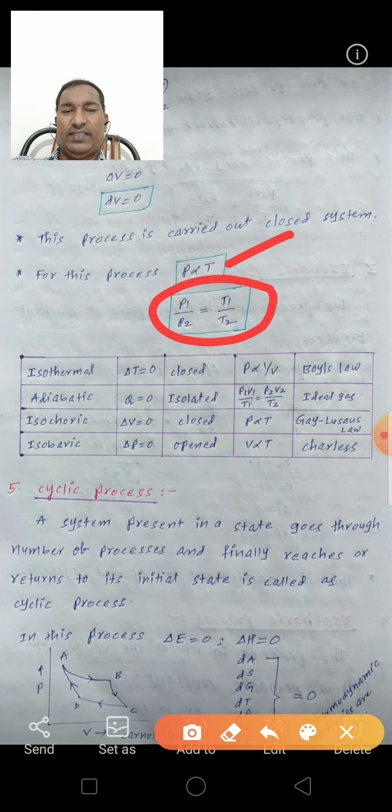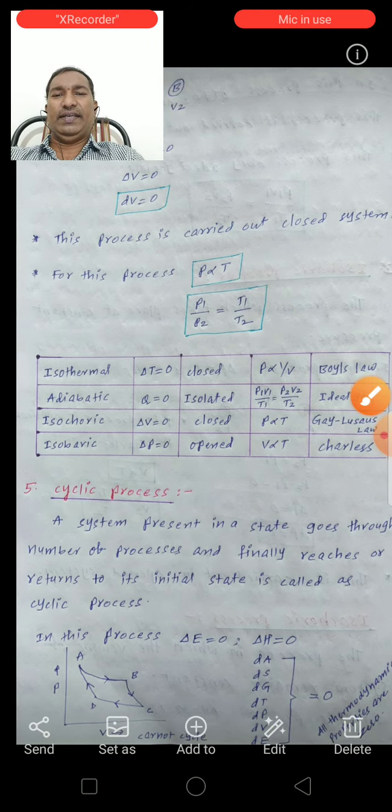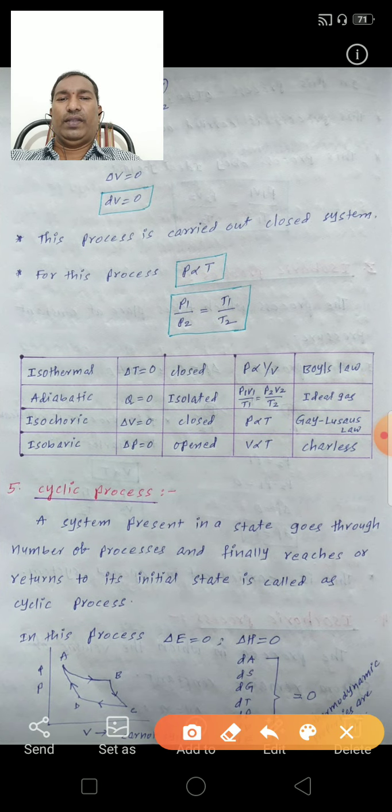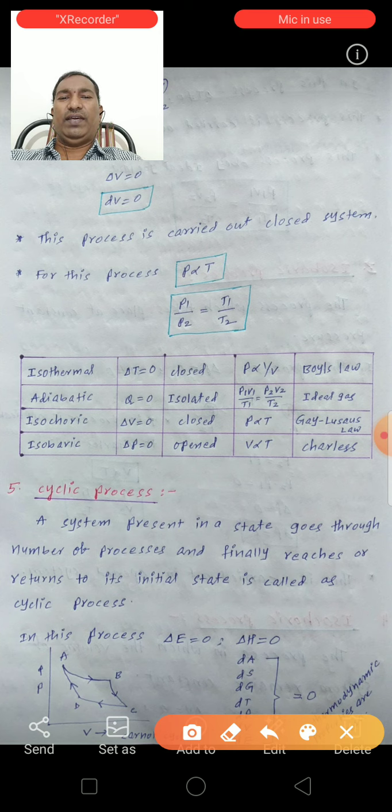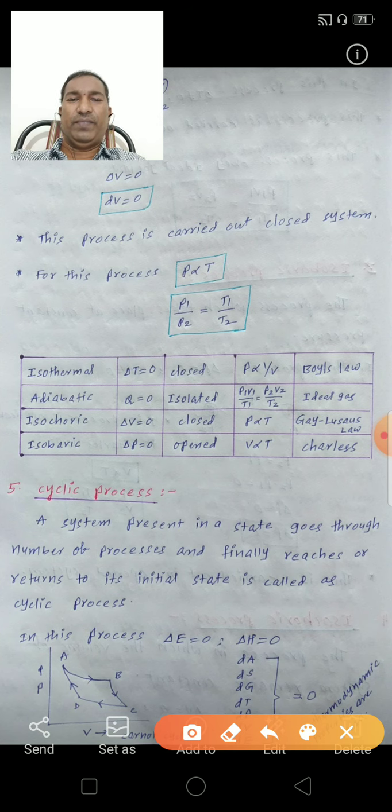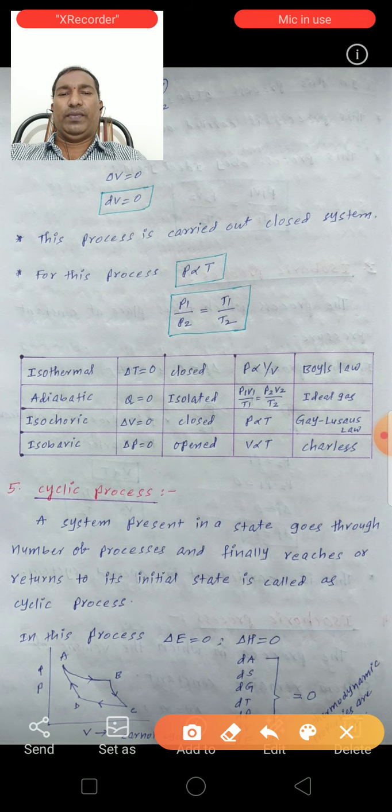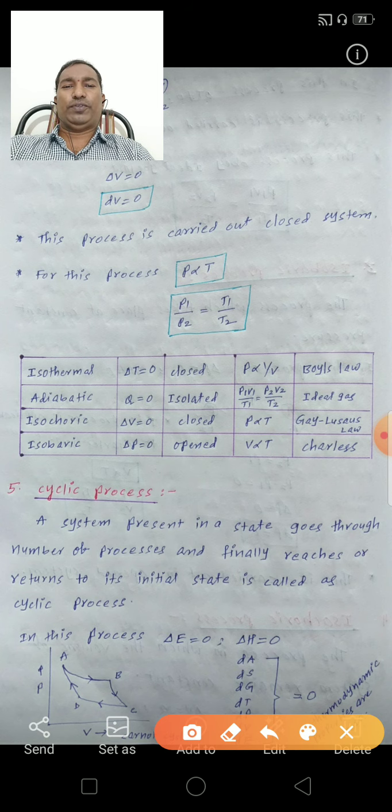See here in the table, this process is the isothermal process. Main concept of the isothermal process: del T is equal to 0. It is carried out in a closed system. The applicable equation is Boyle's law. Boyle's law is P inversely proportional to 1 by V. Pressure is inversely proportional to the volume of the system.